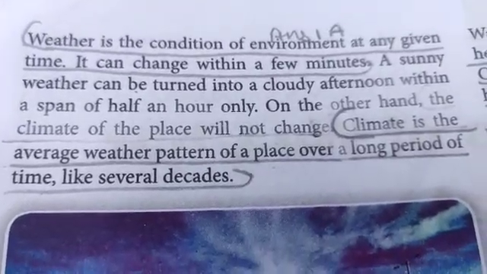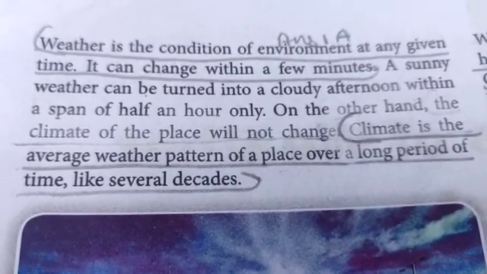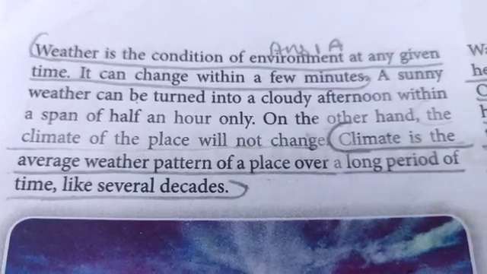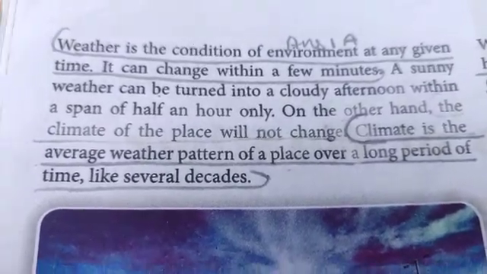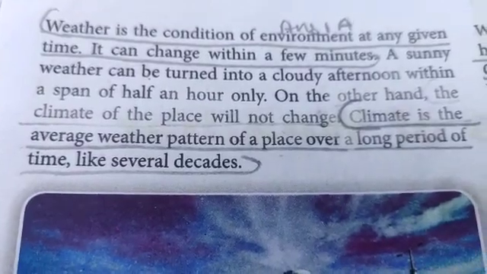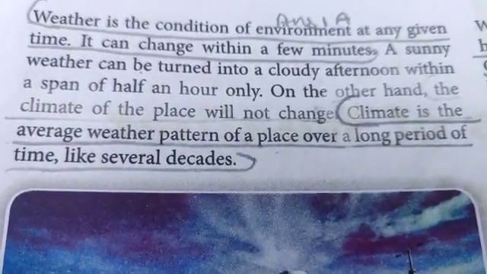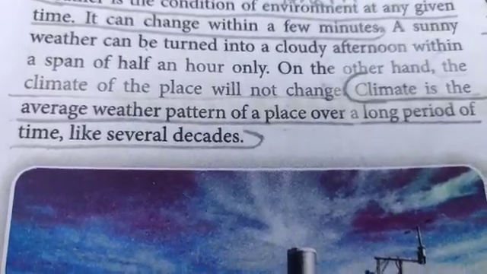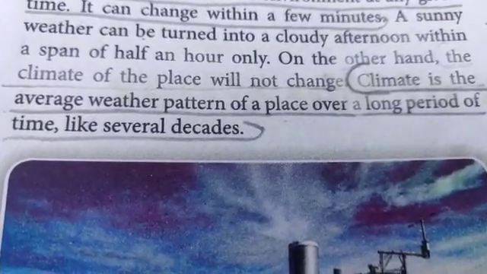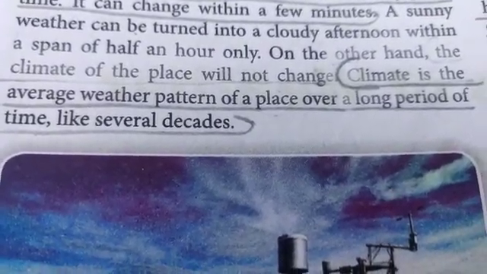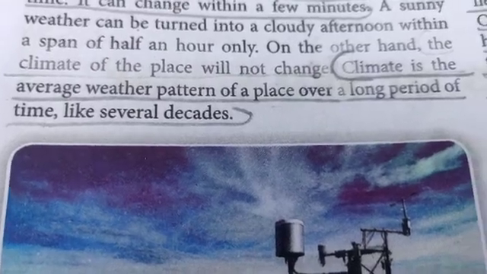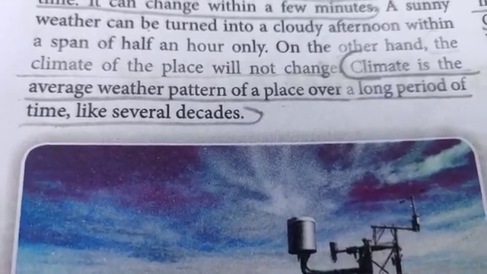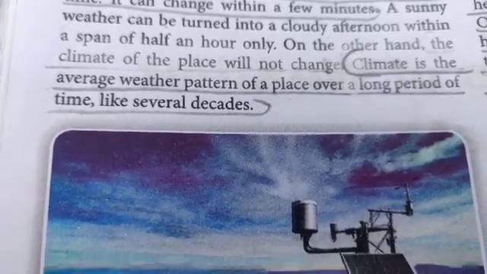So this much should be clear by now, that weather is the condition of the environment at any given time. It can change within a few minutes. A sunny weather can be turned into a cloudy afternoon. This we have already done. On the other hand, the climate of a place will not change easily. It does, but that change takes place over a long period of time. So climate, underline, is the average weather pattern of a place over a long period of time, like several decades.